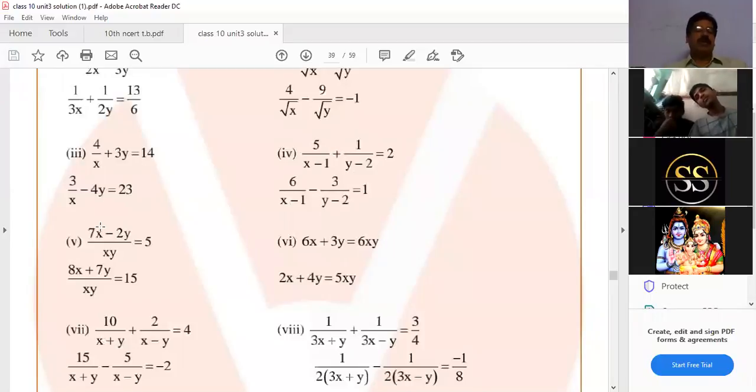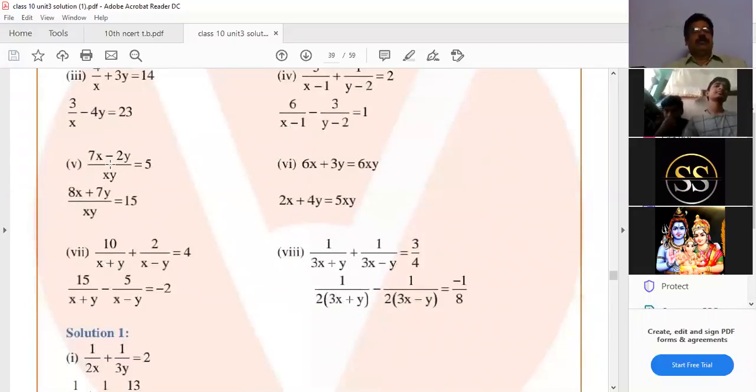And in this we have to divide by xy. Otherwise, first cross multiplication. After that, divide by xy. Then they will come into 1 by x and 1 by y form. Then you can simplify. Here also divide by xy on both sides. Then 1 by x and 1 by y will come.